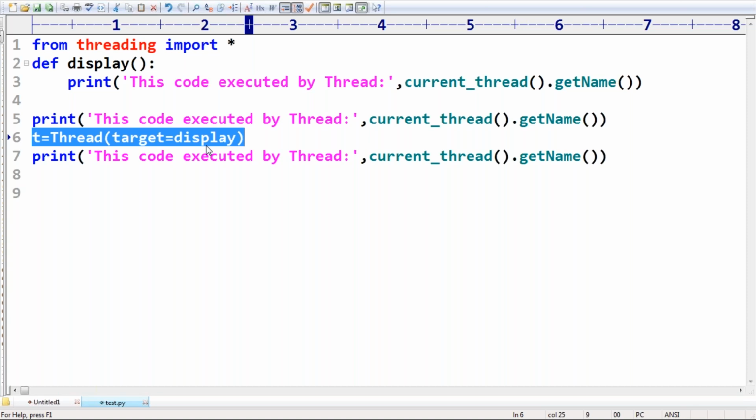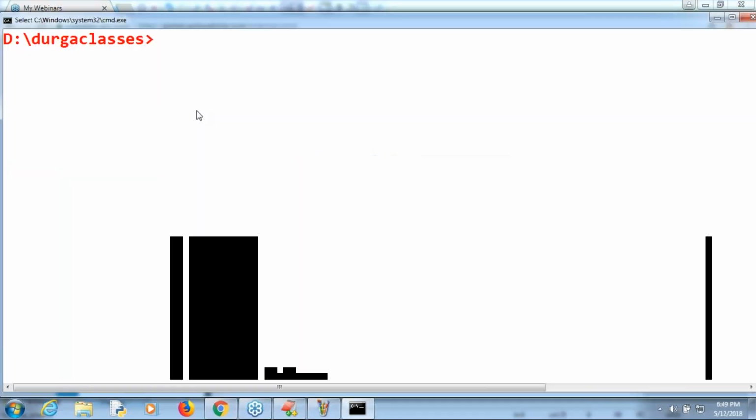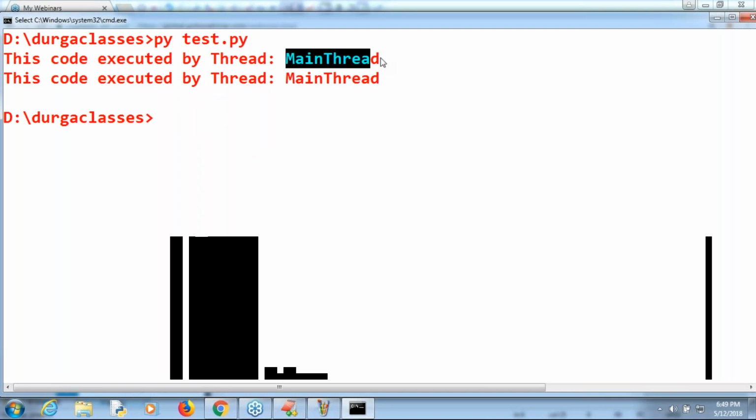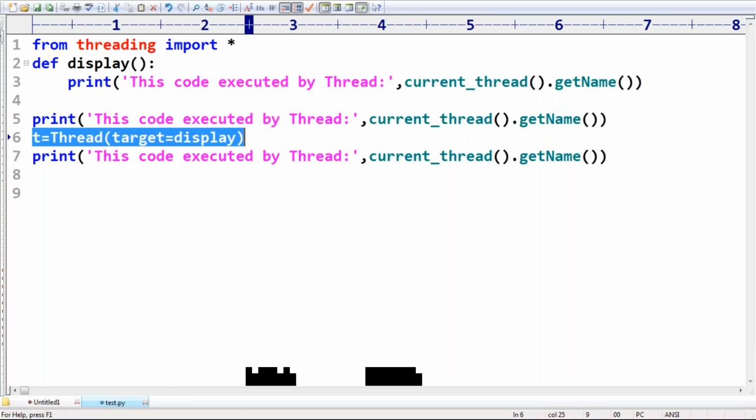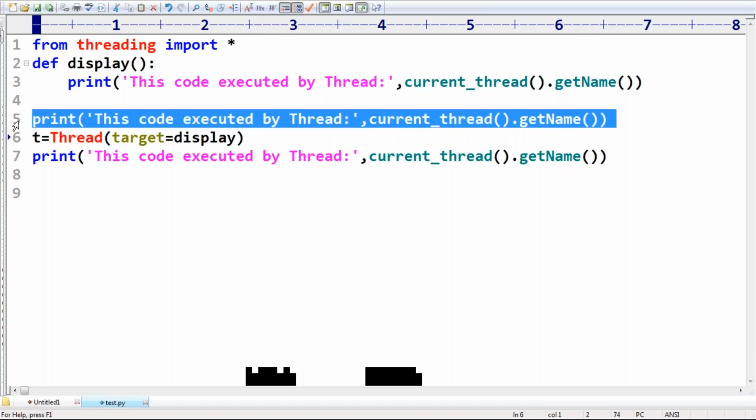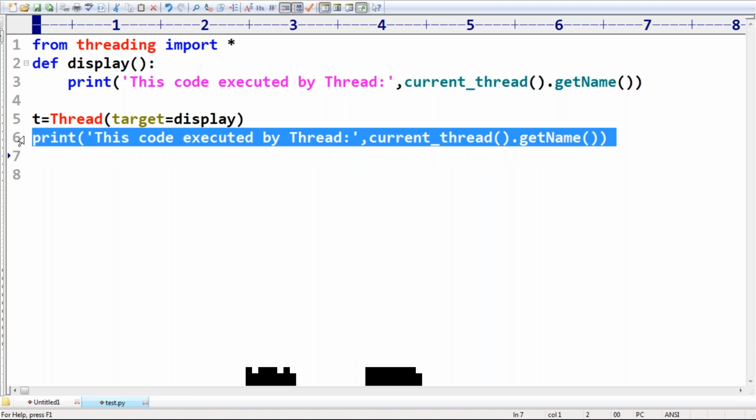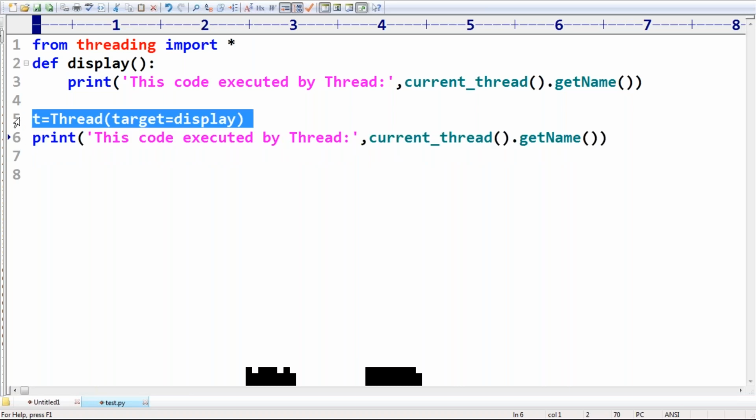If you want, observe a bit very carefully, sir. Okay, start given. Are you getting it? Which is the thread? Main thread. After that also, it is the main thread only. Okay, like this. Now, what do I want to do? Main thread. Can you please tell, this line is executed by which thread?